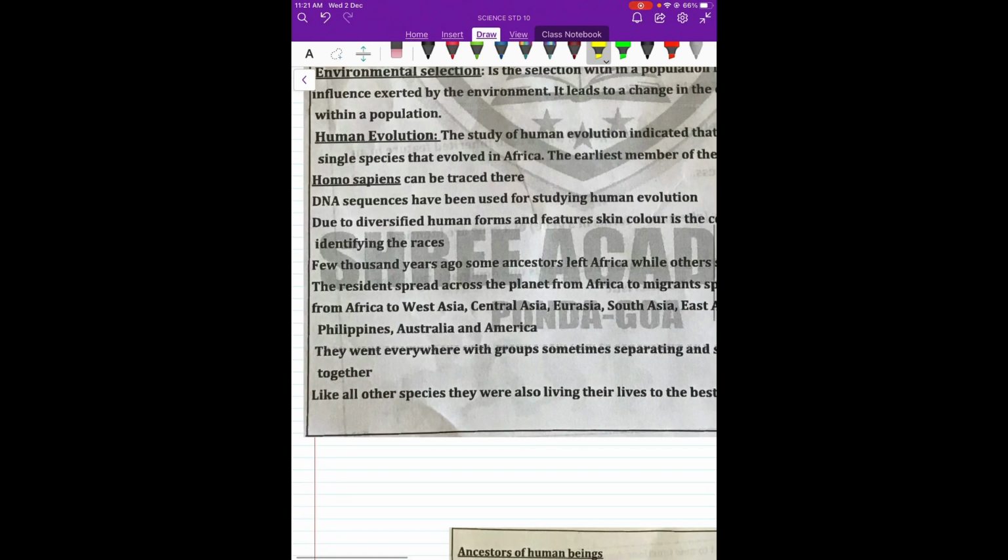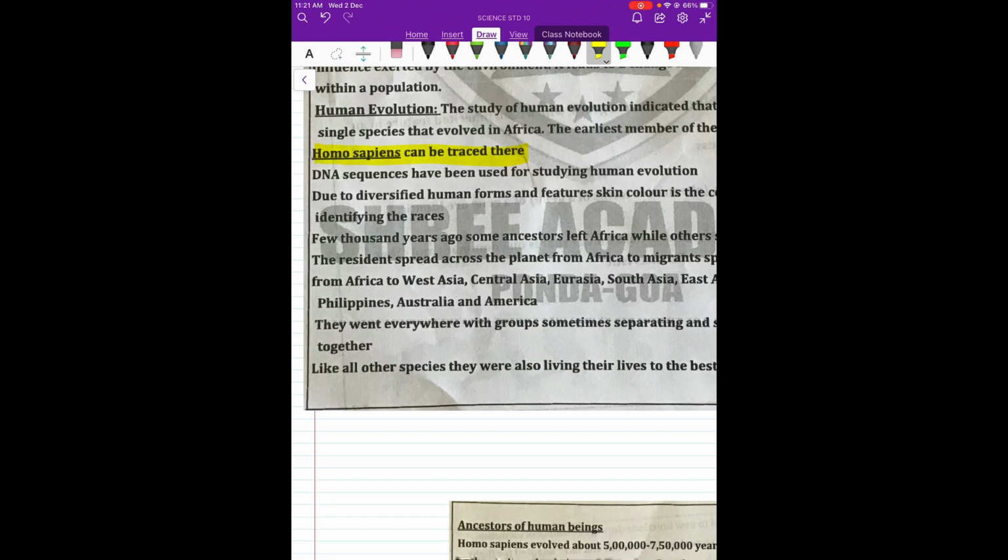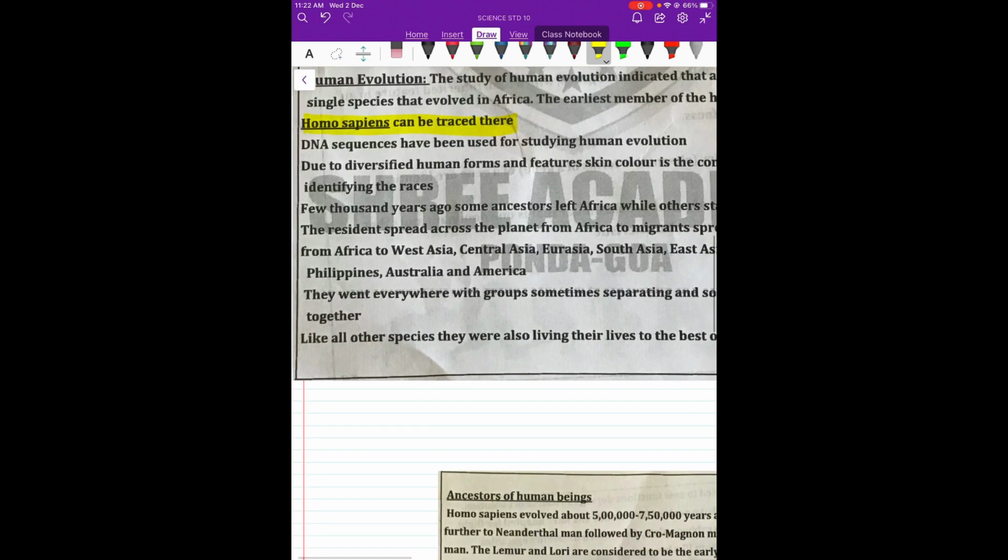So how have humans evolved? The present one is Homo sapiens, but it is said that humans evolved in Africa, and slowly many studies have been done to find out how humans spread throughout the world. They migrated, they walked, they settled down, they were hunters and gatherers. They went to different climates, different regions, developed different habits, different features, different skin color, faces. Some faces are Negroid, some are Mongoloid. So this diversified and evolved through thousands of years.